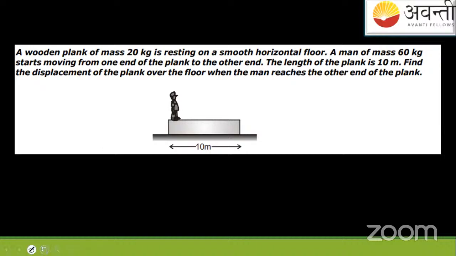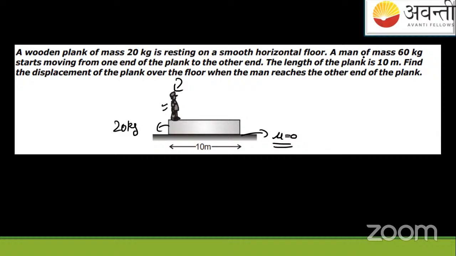Okay, so it says like this. There is a person standing here. We are going to play outside, cricket and all these things. I'm standing on a plank like this. The mass of the plank is equal to 20 kg. The surface is resting on a smooth horizontal floor. It means the friction is zero here. There's no friction coefficient, which directs us towards the signs that friction is zero. It's like an icy condition.